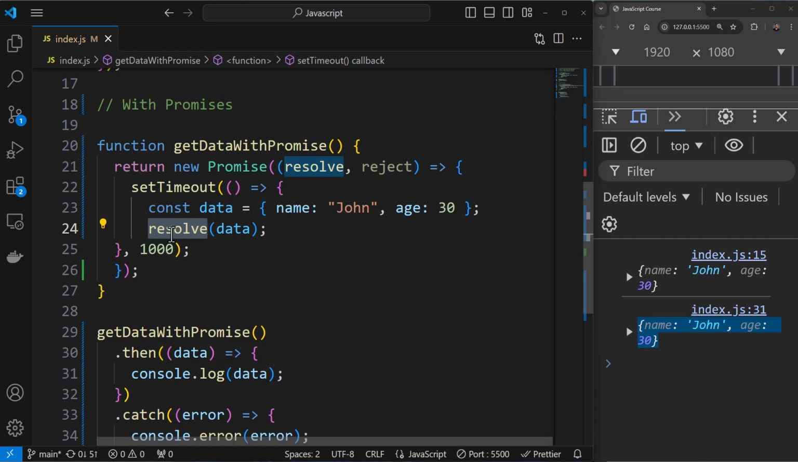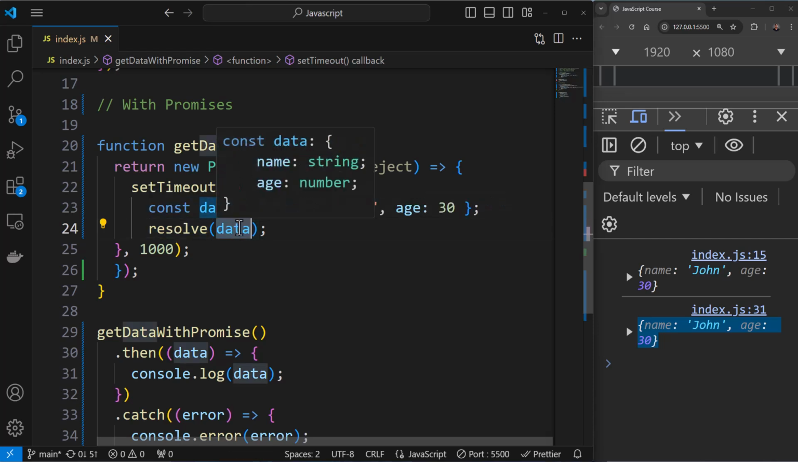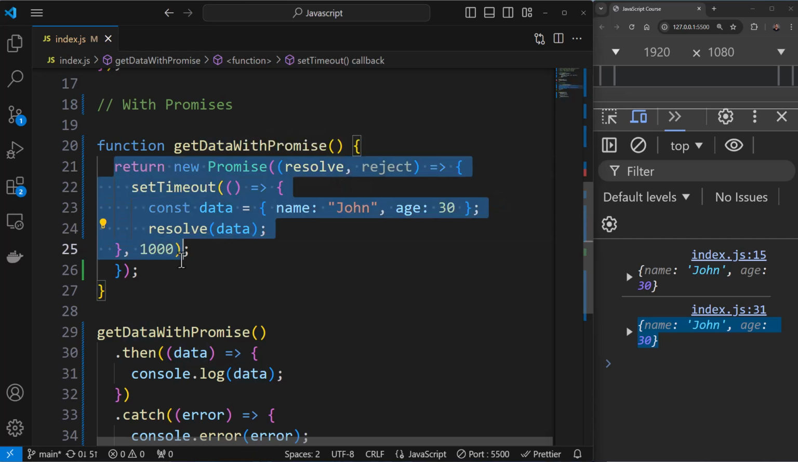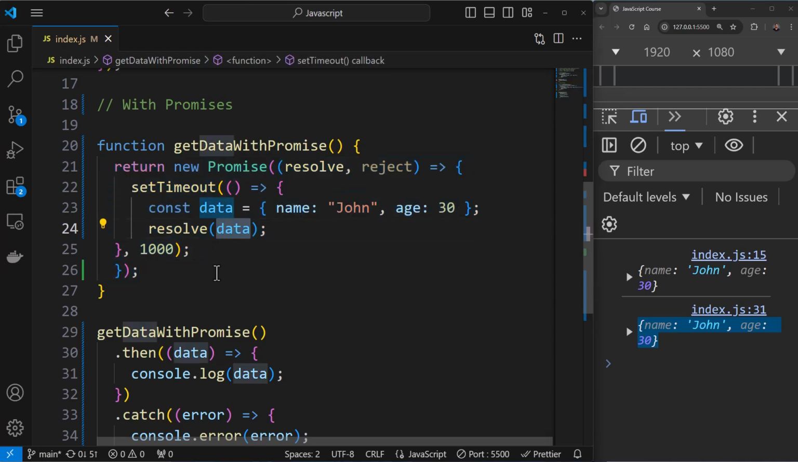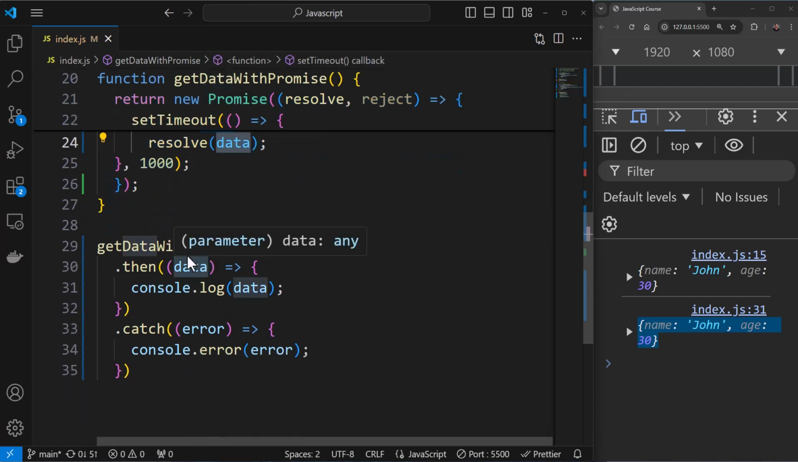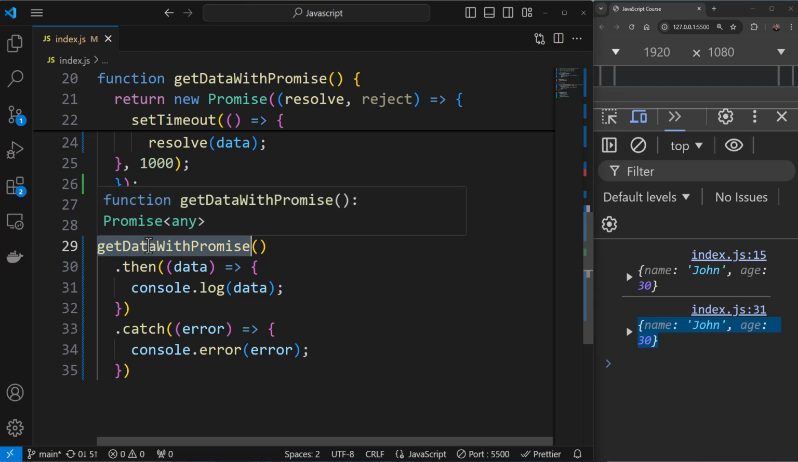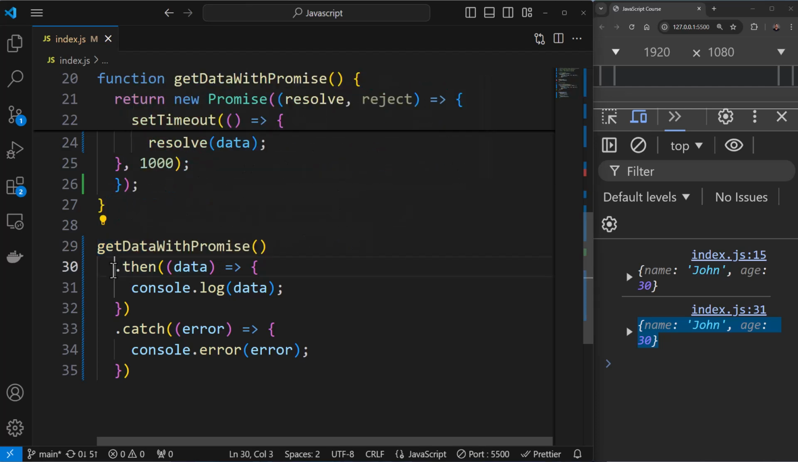Now, the resolve function is called over here to fulfill the promise with the retrieved data. So we are passing in the data also, because we want to fulfill this promise now with the retrieved data. And then when you're calling get data with promise over here, you're making use of then and catch. So these are two methods that can help you handle the successful fulfillment of the promise or the failure of the promise. So then is being used to handle the successful fulfillment.